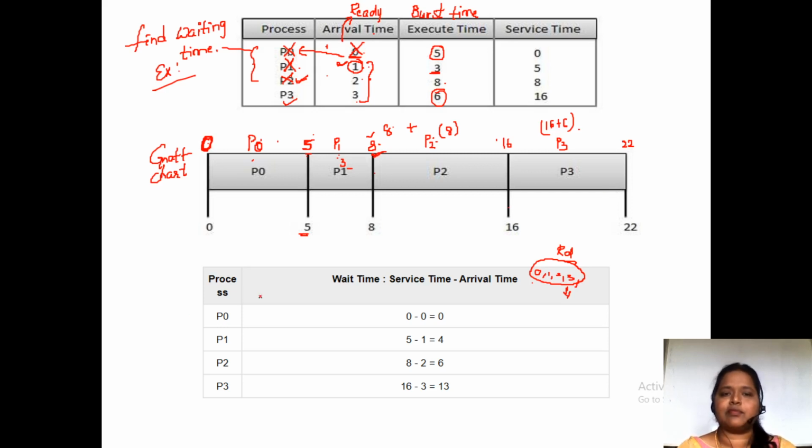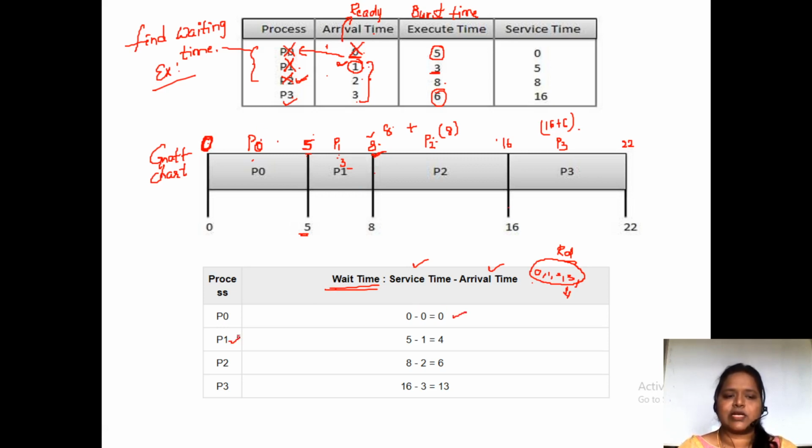Now they have told us to calculate the waiting time. If they have given the service time, the waiting time formula is service time minus arrival time. What is the service time of P0? 0. 0 minus 0 is 0.